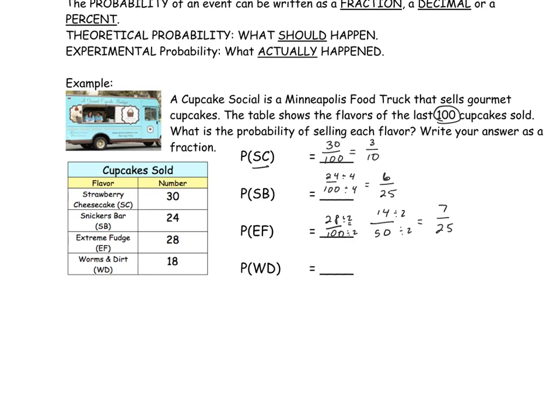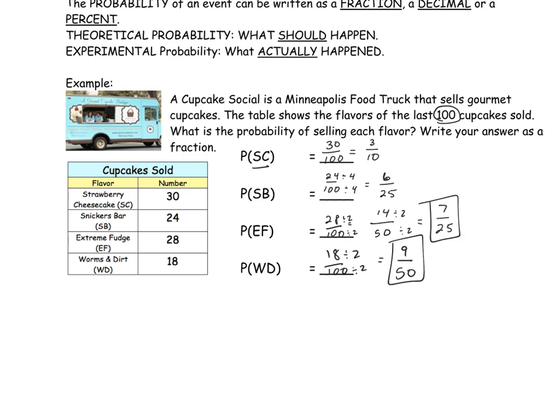And worms and dirt. Got the Oreo, a little bit of gummy worms. Ooh, that makes me want some. We've got 18 that were sold out of 100. This, I believe, we can only divide by 2. 18 divided by 2 is 9, and 100 divided by 2 would be 50. So our chances of selling a worms and dirt would be 9/50.